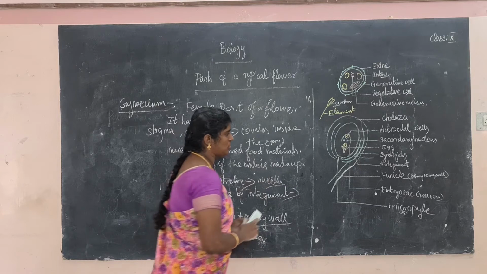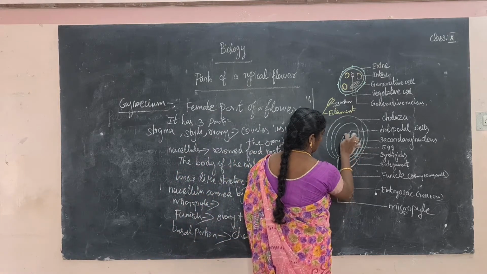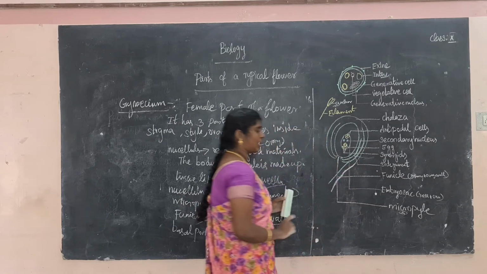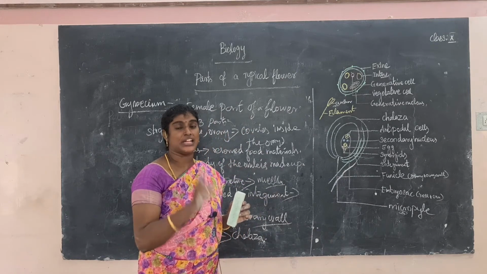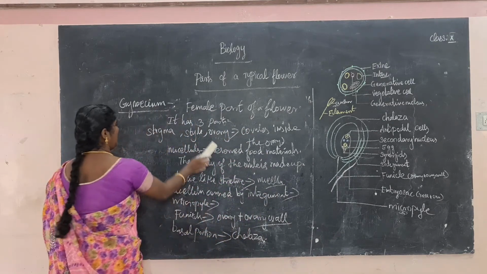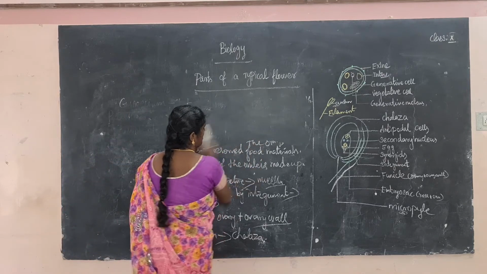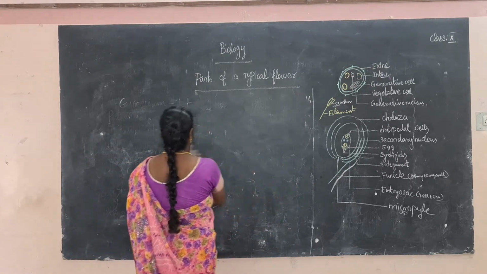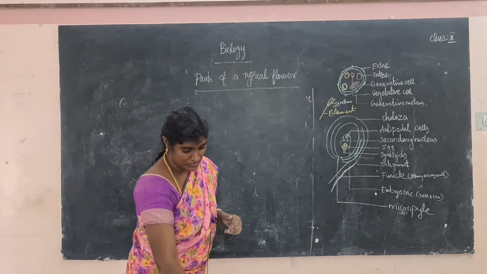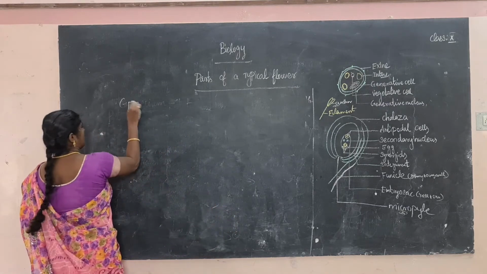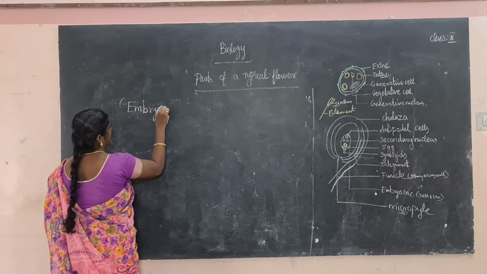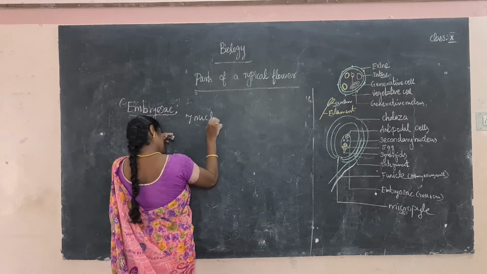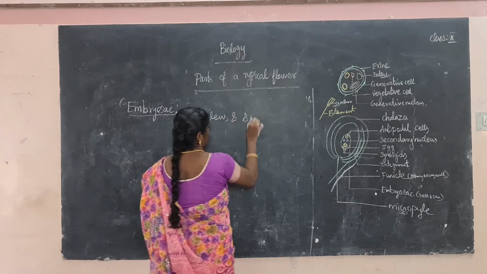Next, the embryo sac. What is the embryo sac? This is the embryo sac, the place at the center. The embryo sac contains 7 cells and 8 nuclei.